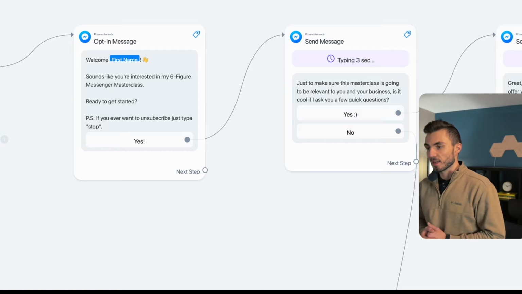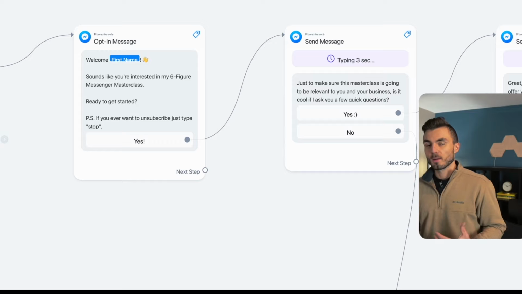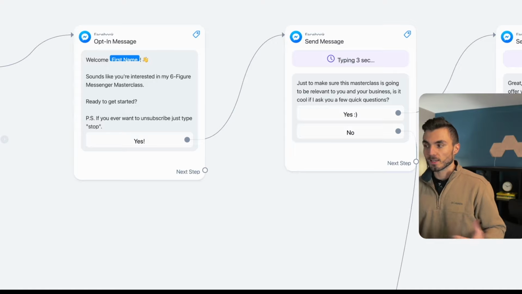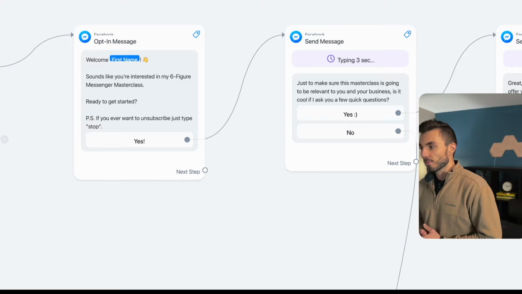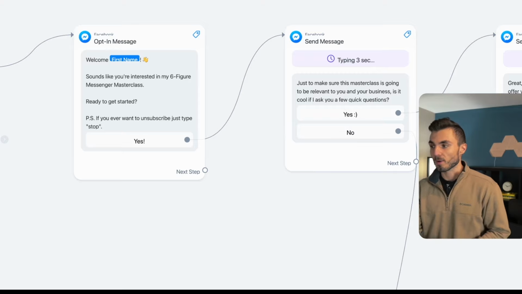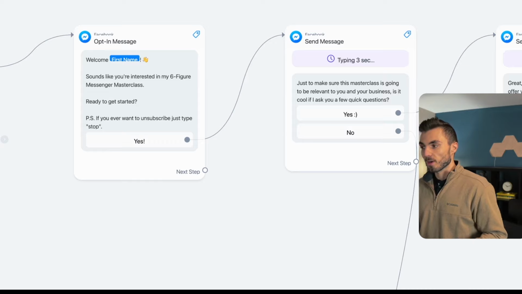Being that this wasn't an event where I was selling my coaching, my time, or long-term support, where I was really qualifying to make sure this person's a fit for the program itself, knowing that if this person had interest in getting help with the messenger side of things of their business, this was going to be valuable to them. No matter what industry they're in, what niche they're in, if they wanted to learn how to sell more effectively in Messenger, this would be valuable to them. Some people may prefer to have a conversation and really see if this was a fit for them first, while others maybe just want to jump in right away. So I gave them the ability to pretty much pick and choose what route they wanted to take.